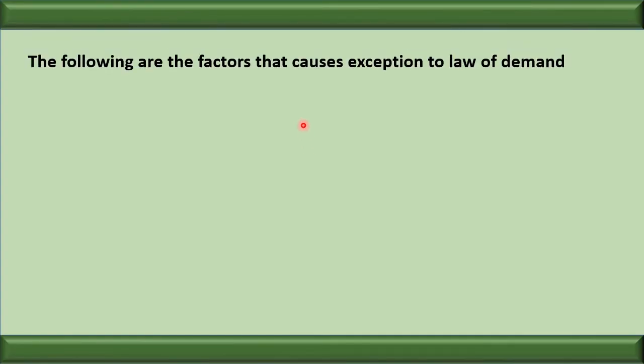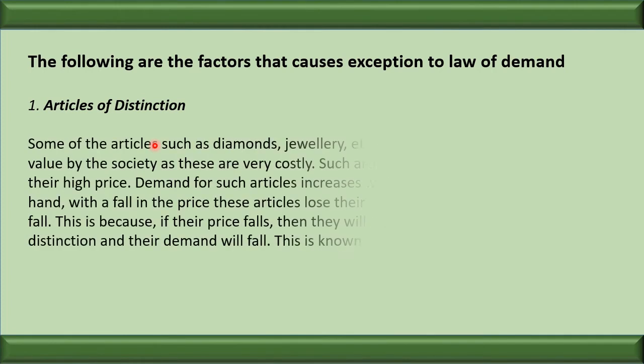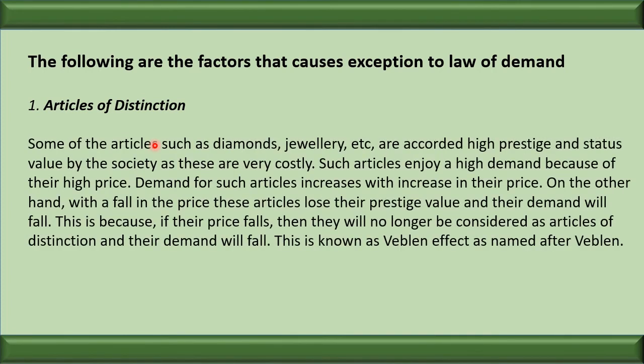Following are the factors that cause exceptions to the law. The first is articles of distinction. Some articles such as diamonds, jewelry, etc. are accorded high prestige and status value by society, and these are very costly. Such articles enjoy a high demand because of their high price, and people are purchasing why? To show it to the people, to impress the people. So the law is not applicable. If the price increases, the demand will definitely increase. Why? Because I am purchasing it to impress the other people.